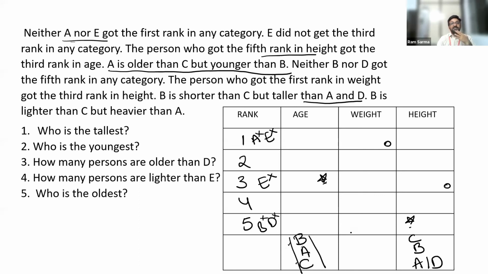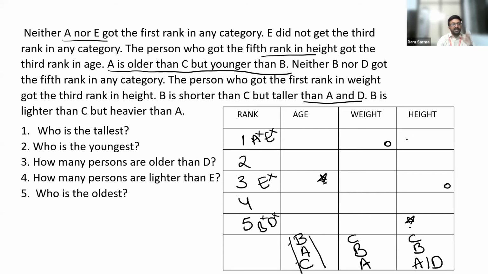The next one: B is lighter than C, but heavier than A. So this is the order as far as weight is concerned. I have gone through the given information exactly once. Now I need to solve this set, so you guys should guide me in this regard.